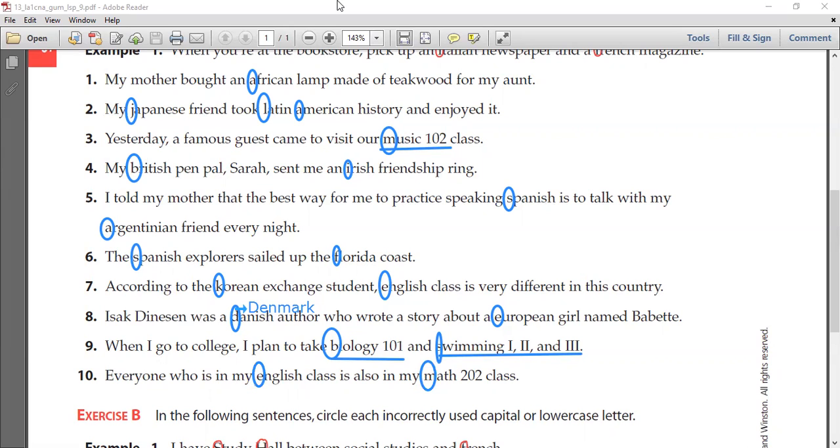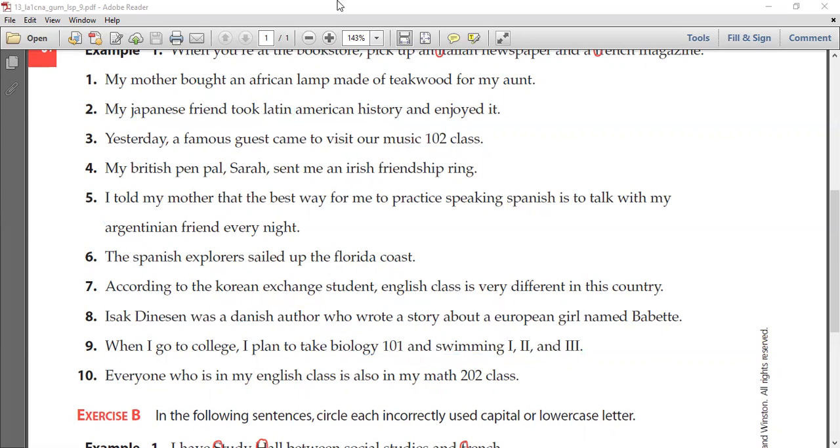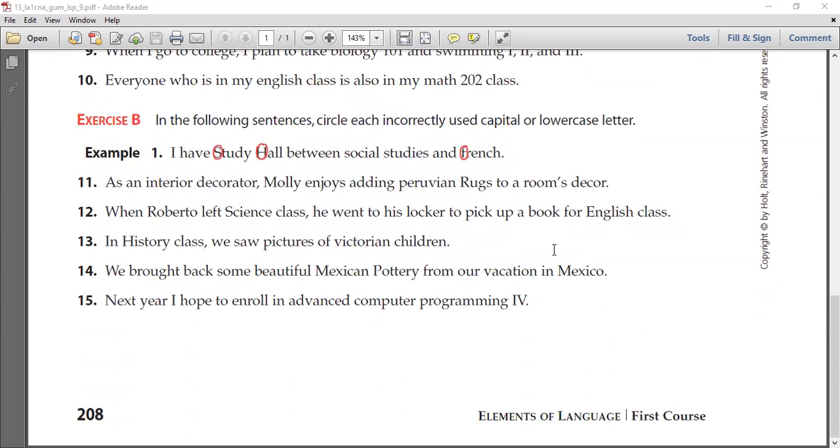Okay, so let's save this and clear, and let's go down from 11 to 12. We're going to do the same thing. As an interior decorator, Molly enjoys adding Peruvian rugs to a room's decor. Okay, go ahead, please. We capitalize the P in Peruvian, and we lowercase the R in rugs. Great. So we capitalize the P in Peruvian. And as Warda said, we lowercase the R in rugs because rugs is a common noun. There's no need to capitalize it.